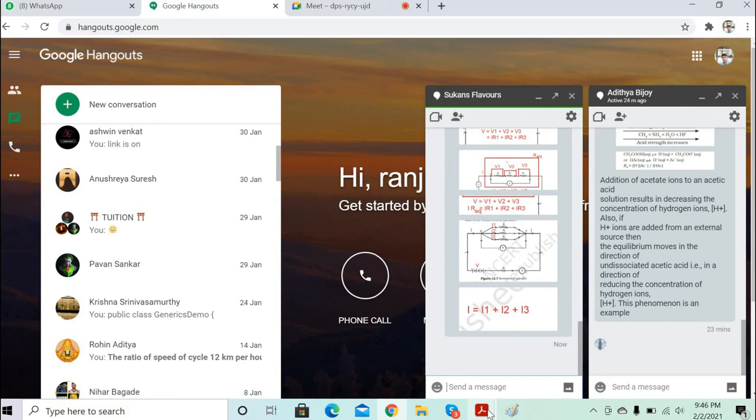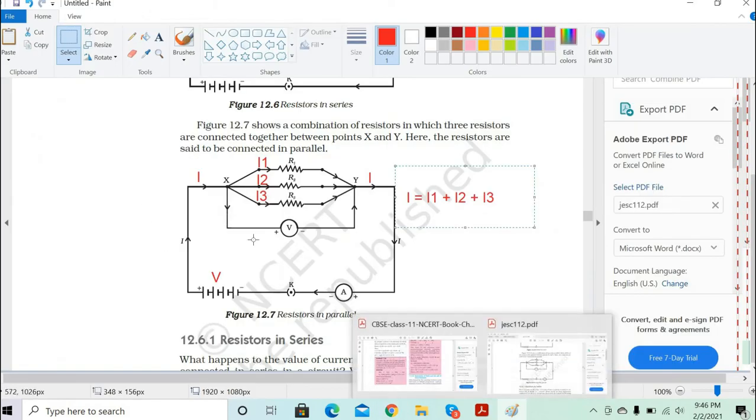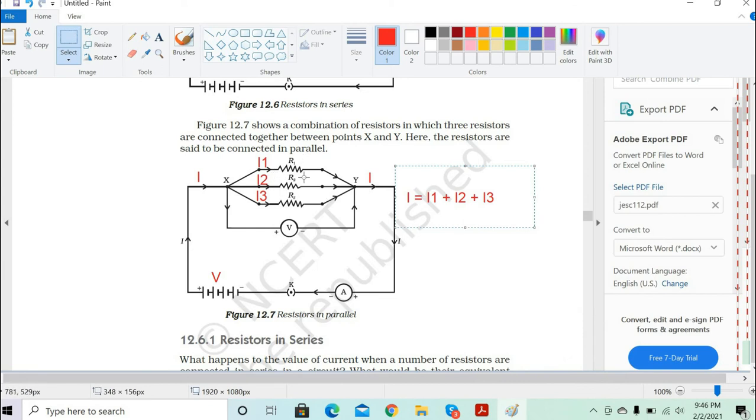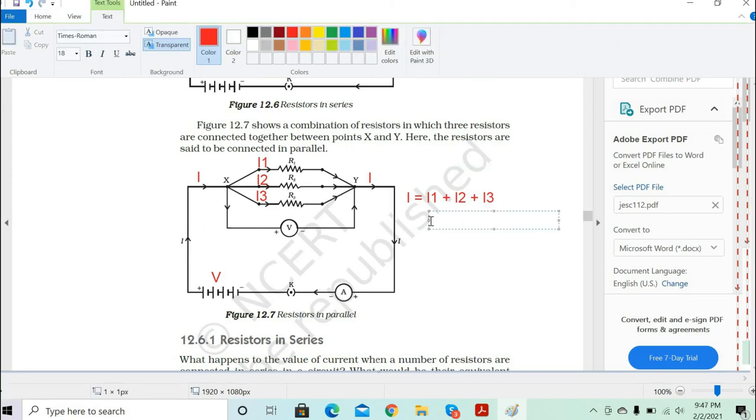Yes, sir. Now as per Ohm's law, see what is common in the parallel circuit? The voltage is common. V is common across R1, R2 and R3. So as per Ohm's law, concentrate on the first resistance R1.